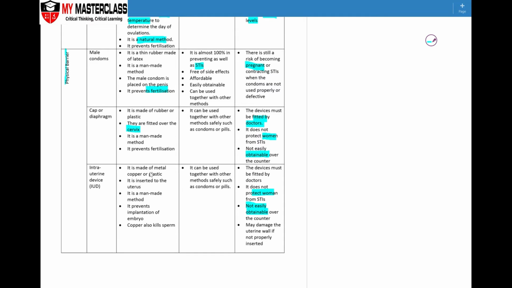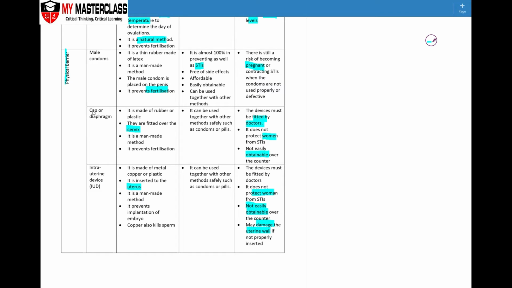For the IUD, it is slightly riskier because it is inserted right into the uterus, where the fetus is supposed to be implanted in the event of fertilization. However, if it is not inserted properly, it will damage the uterine wall, likely causing massive amounts of bleeding.